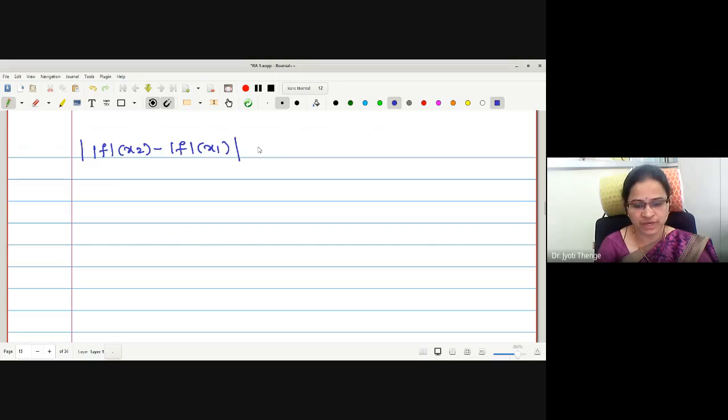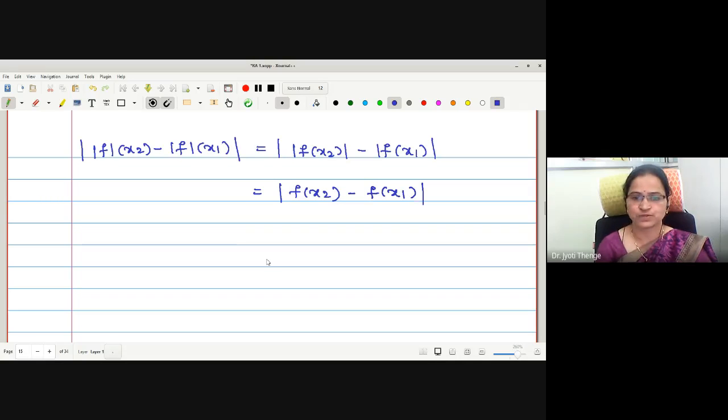How is this function defined? We know mod f operated on x2 is defined as mod of f(x2), and mod f operated on x1 is mod of f(x1). Whatever is the difference of these two values, it is taken in the modulus. Therefore, whether to write the modulus or not is the equal thing.